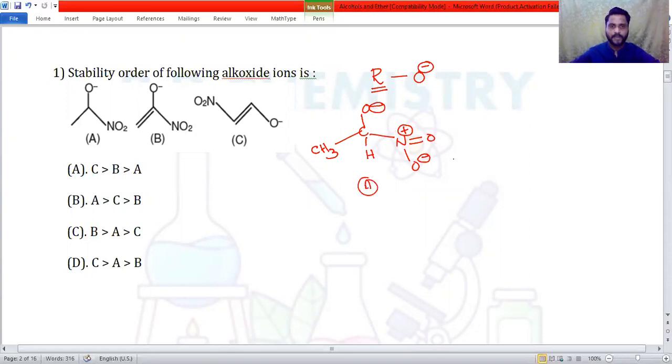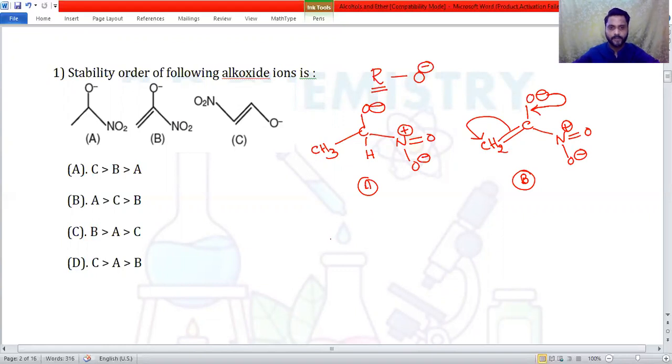Okay. Next one, we have got CH2, double bond C, O minus, single bond N, double bond O, oxygen minus, and plus charge. This can be stabilized. The negative charge on the oxygen is getting stabilized with the double bond here. So there's a resonance. This is more stable. B is more stable compared to A then.